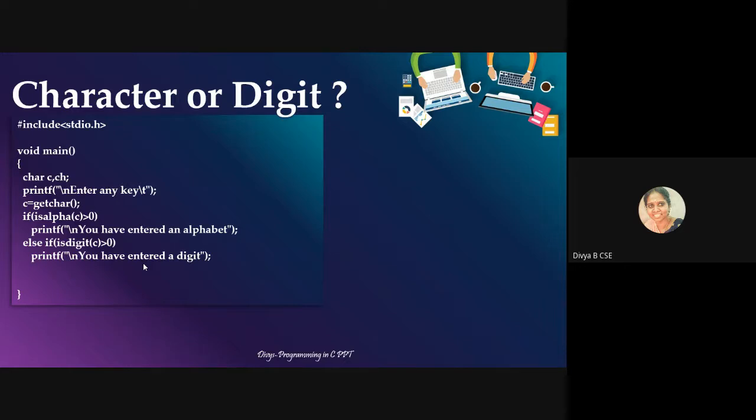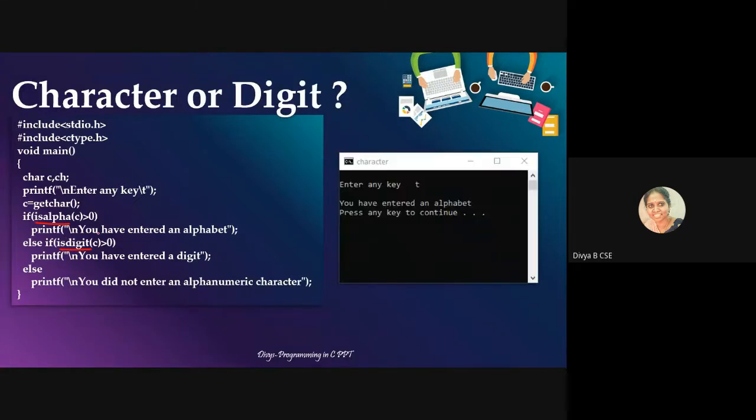For including these functions here, I need to add one header file. That is called ctype.h. I have to add this header file, ctype.h, in order to use my functions isalpha and isdigit. So if I enter a key, say T, I'll be getting the message you have entered an alphabet.